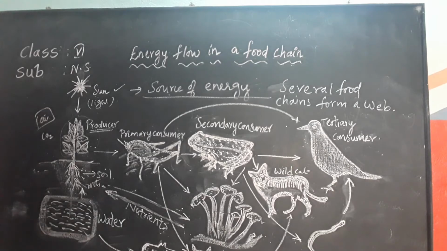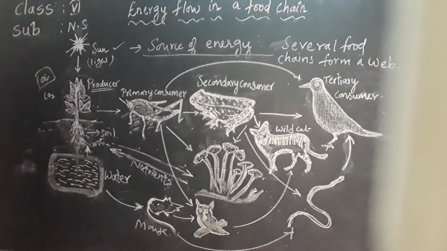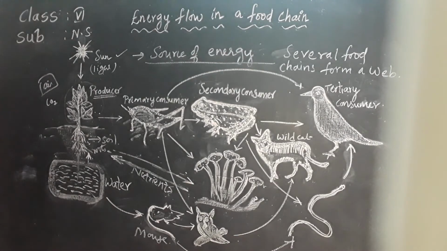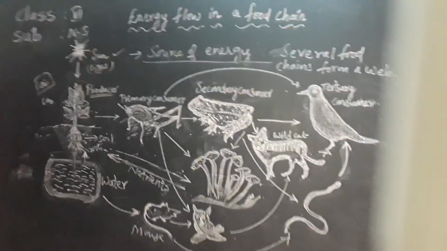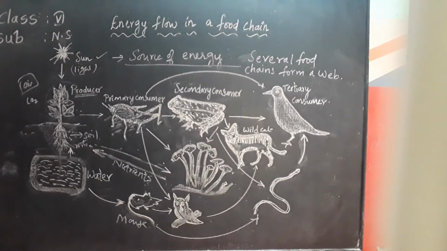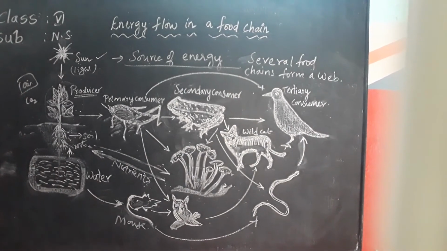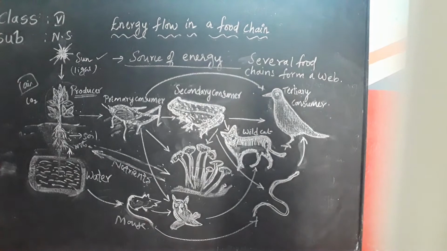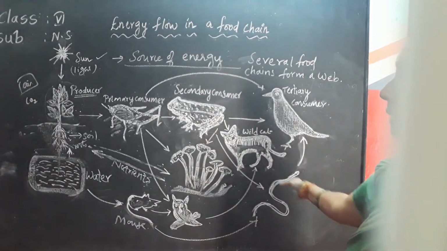Is it clear, children? See here carefully. A food chain can also form a web. Once again I repeat. Hope you can see the pictures completely over here. Okay children, so this forms a web.